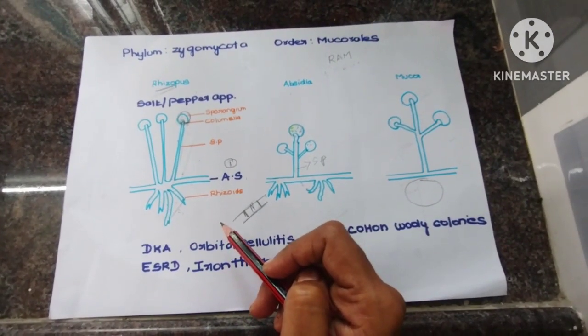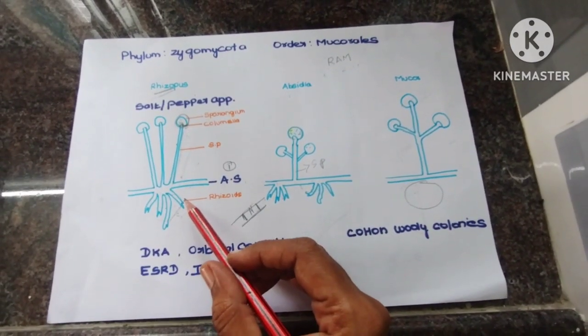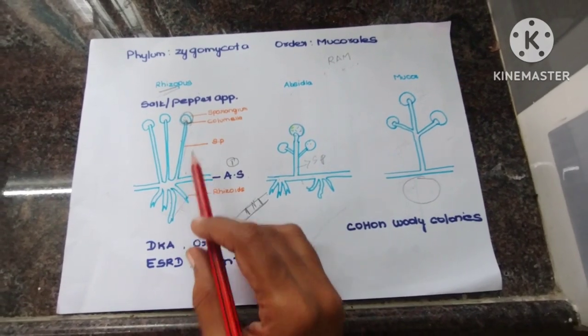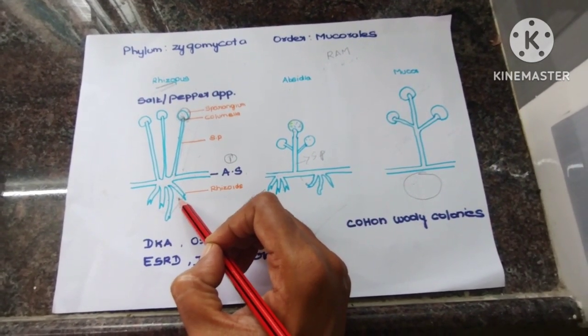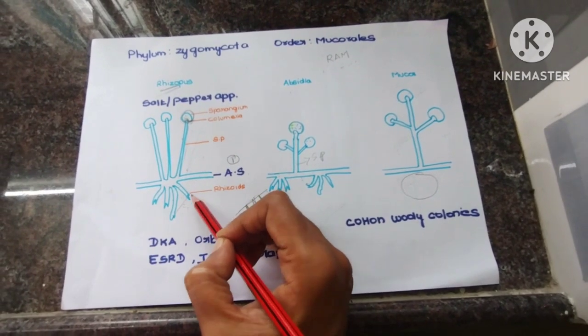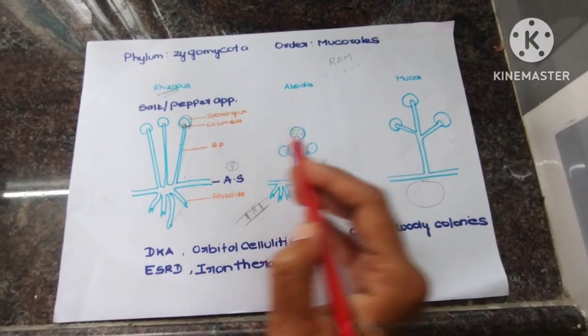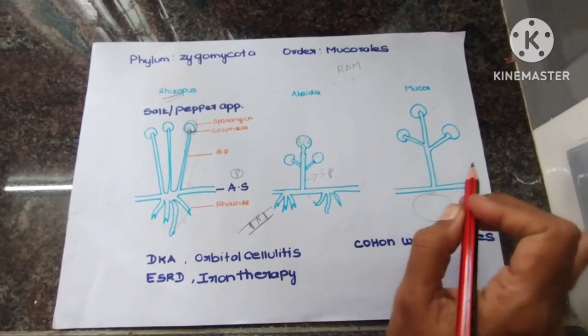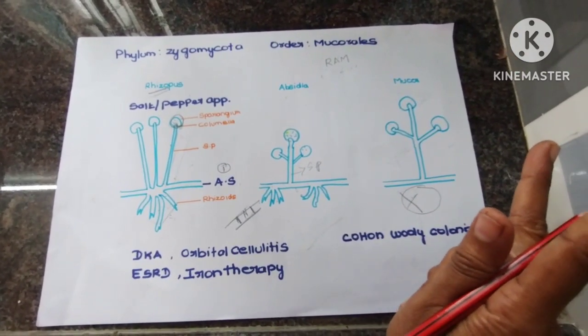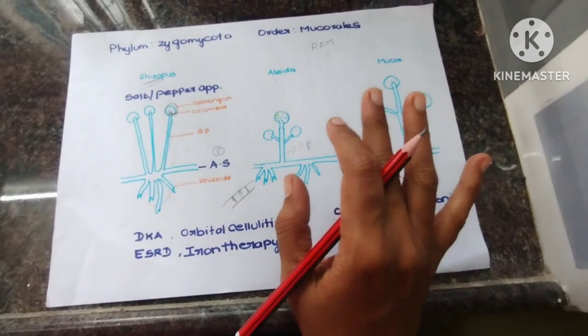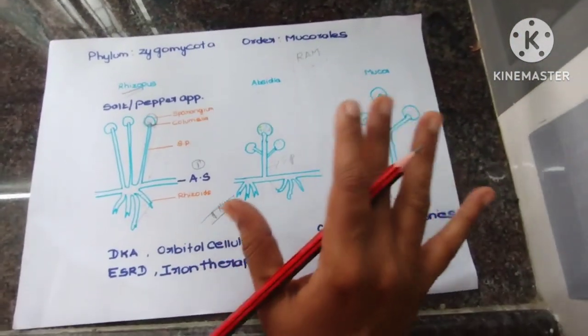Coming to the second point, you want to know about the rhizoids. In this there will be root-like structures, which are called rhizoids. And again the differentiating feature is, in Mucor there won't be any rhizoids, that is, absent rhizoids. This is the second point to differentiate. Next we come to the individual species.